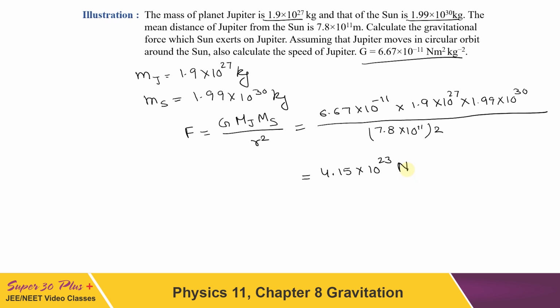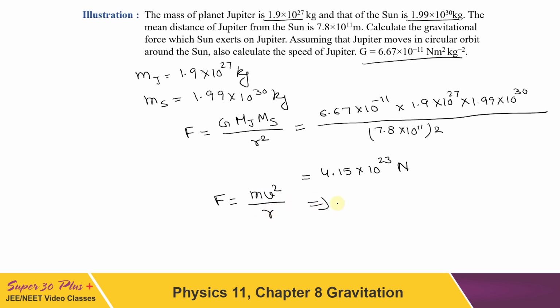Now, since gravitational pull of Sun on Jupiter will provide it the required centripetal force, therefore the velocity of Jupiter can be calculated by using F equal to mv square by r, which is the centripetal force here.